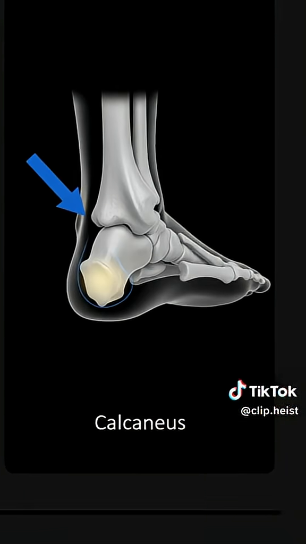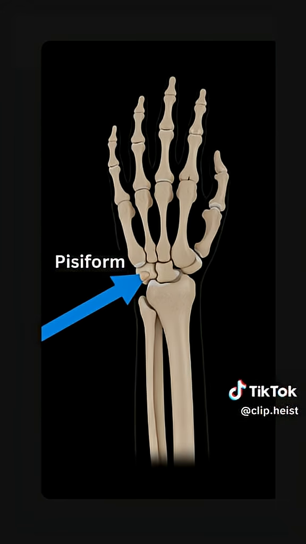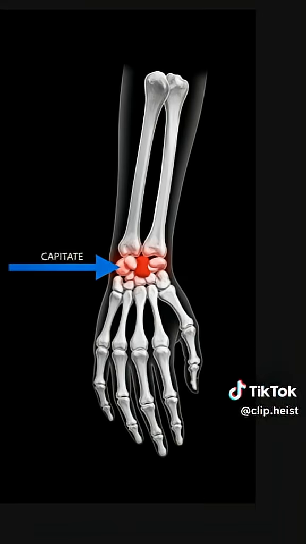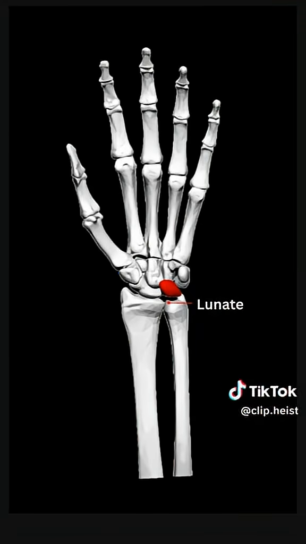Calcaneus is the heel bone. Pisiform, small wrist bone. Triquetrum, triangular wrist bone. Capitate, largest wrist bone. Lunate, crescent shaped wrist bone.